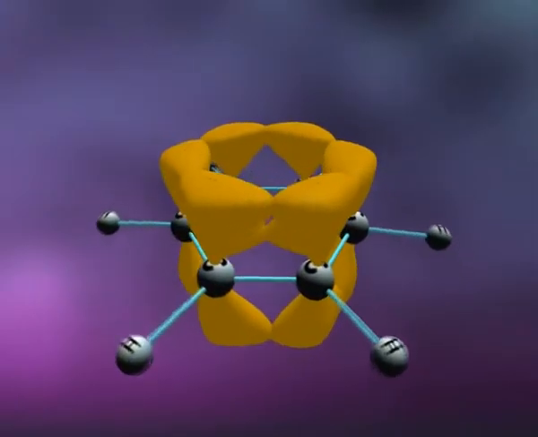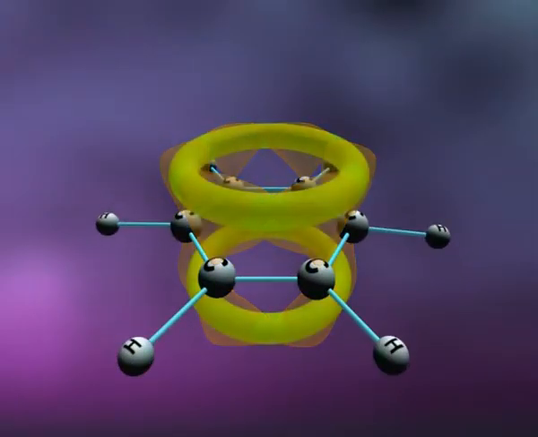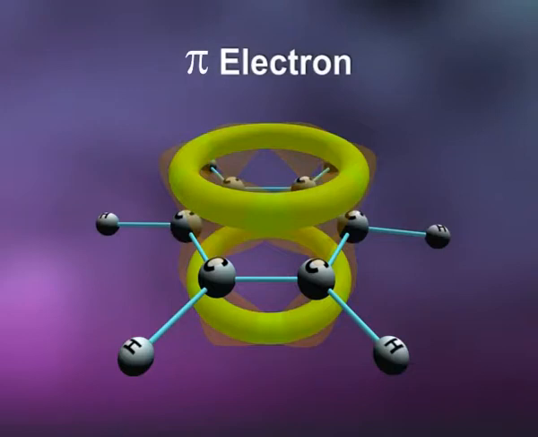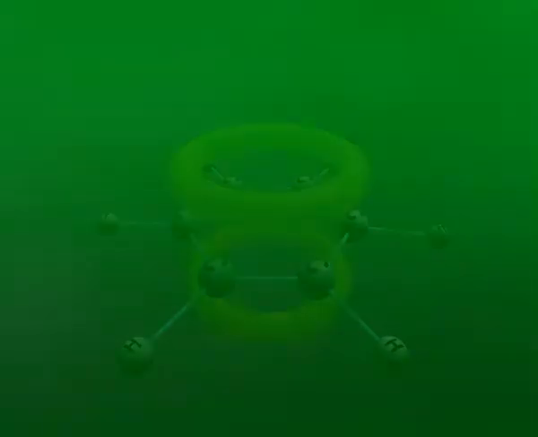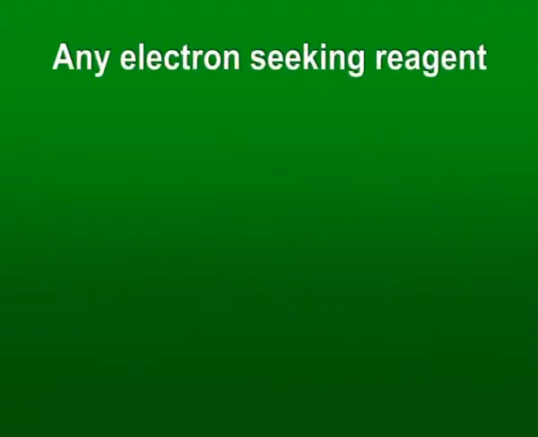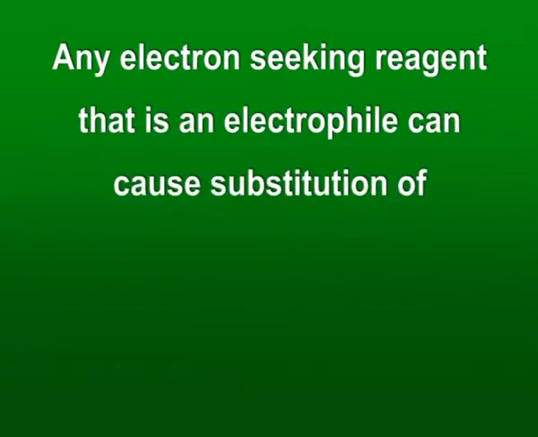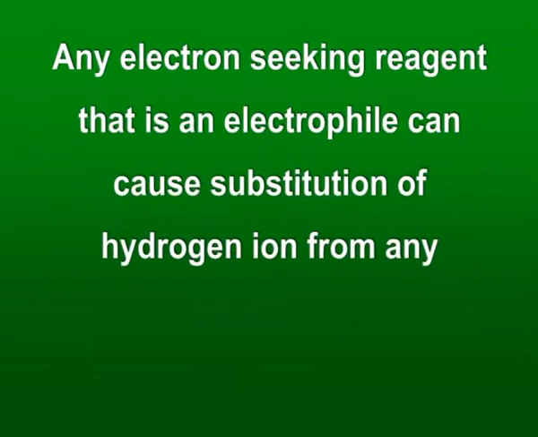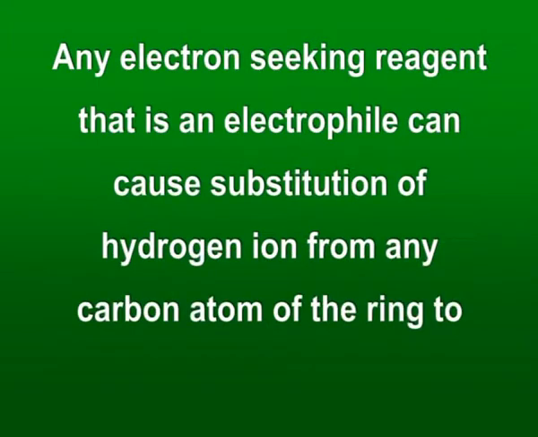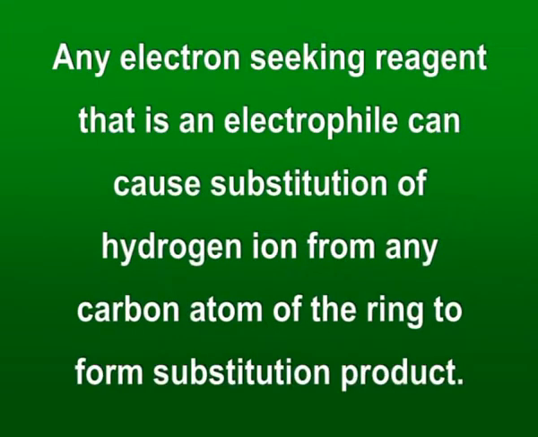Benzene ring is a source of electrons as it has a pi electron cloud of 6 pi electrons lying above and below the plane of the molecule. Any electron seeking reagent, that is an electrophile, can cause substitution of hydrogen ion from any carbon atom of the ring to form a substitution product.